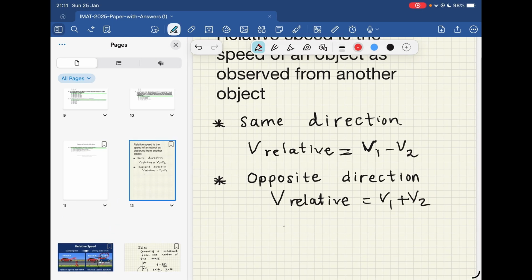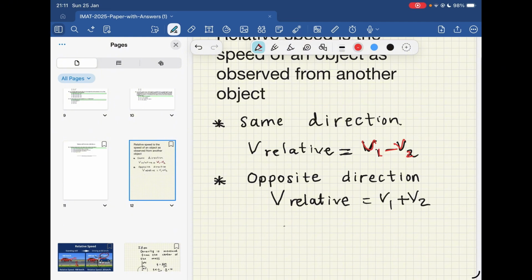So when you want to calculate the relative speed, if the two objects are moving in the same direction, they are helping each other stay apart, so you subtract their speeds.